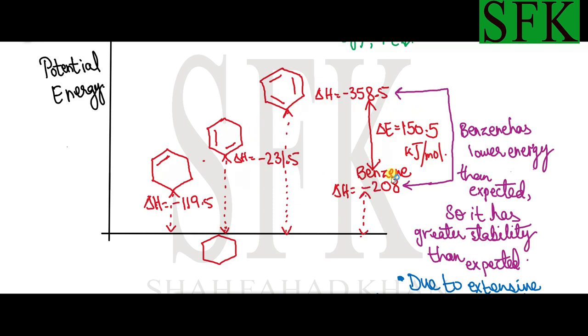As you can see, benzene is lower in potential energy compared to the expected Kekulé structure of benzene. Benzene is lower than the Kekulé structure in terms of potential energy. Therefore, benzene has a higher stability compared to the benzene ring which was expected. And this stability is due to the delocalized pi electrons.